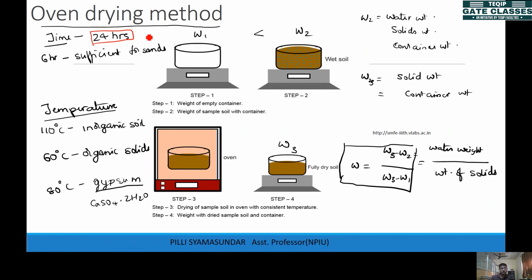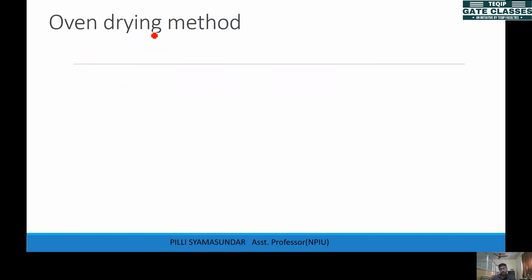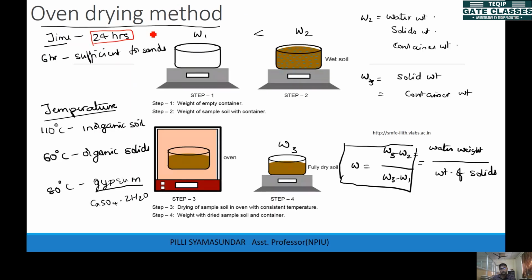So this is the reason for other methods to be implemented. The other methods came into picture only because of this. It takes 24 hours for the drying process. So other methods we can use instead of this if you want water content determination quickly. But those methods are not as accurate as the oven drying method. So this drying method is the most accurate of all other methods.